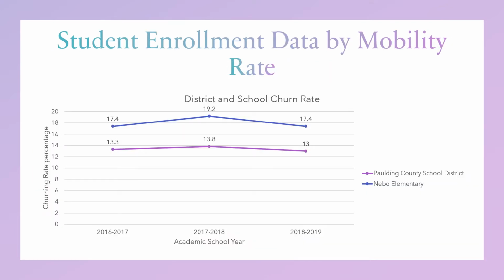This slide here shows our student mobility rate. This ties into our last slide as we talked about how students are continually moving out of our school, and you can see here, compared to the district, that we have a higher percentage of students moving out of our school than the overall district average of students moving out of the schools. So we do have a higher mobility rate than the district does. You can also see that we had a spike in the 2017-2018 school year, about a 5% difference from the district, whereas the other 2 years were about a 4% difference from the district.